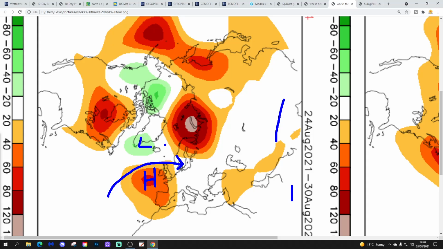But again, that high pressure is sort of centered to our west, so we would probably still bring around the edge of that high pressure winds from a northwesterly direction. So it wouldn't be a heat wave, but it probably does turn a little bit drier and warmer there in week 4, the last week of August.